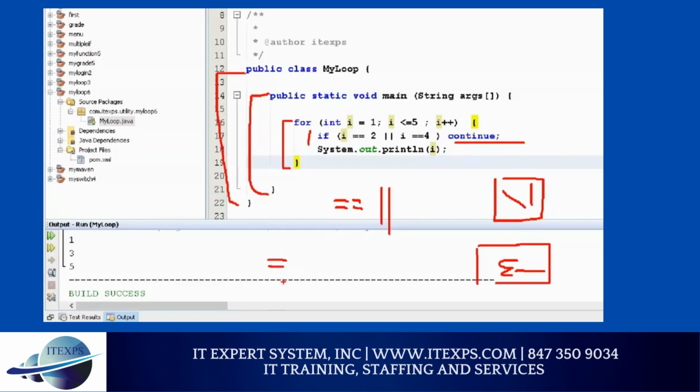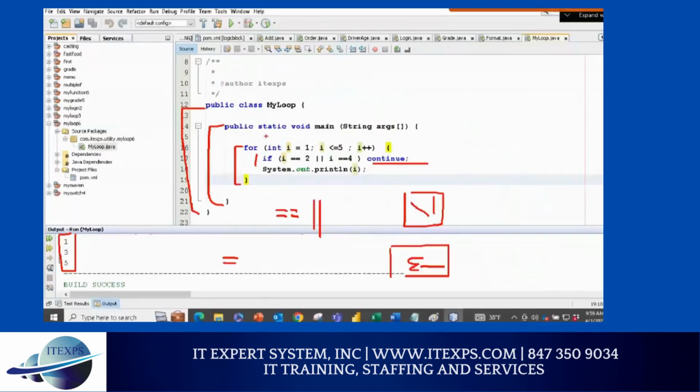But that is, one equal means assignment and two equals mean comparison. So you need to do that properly. You can see the example and the result. If your results are matching with mine, it means you're doing a fantastic job. Okay. Now let's move to the next topic.